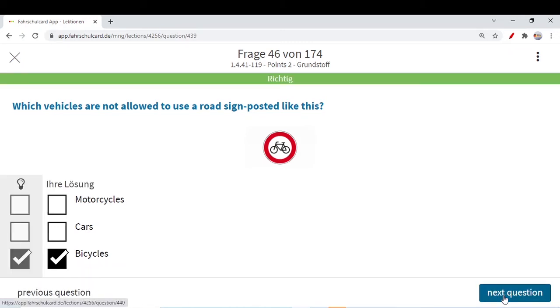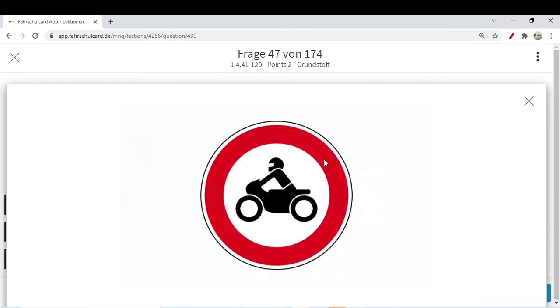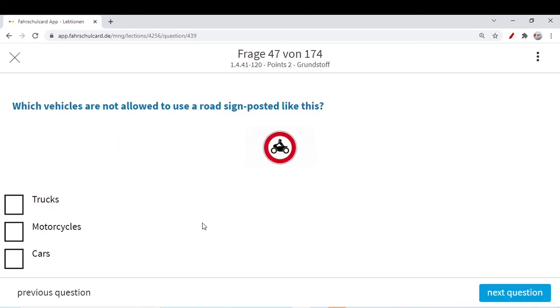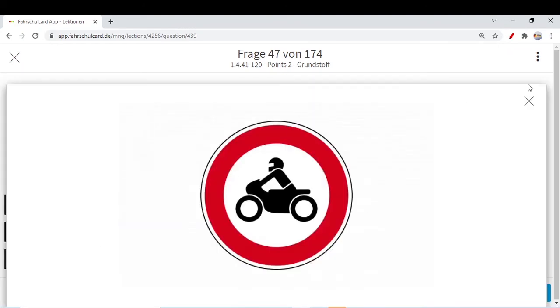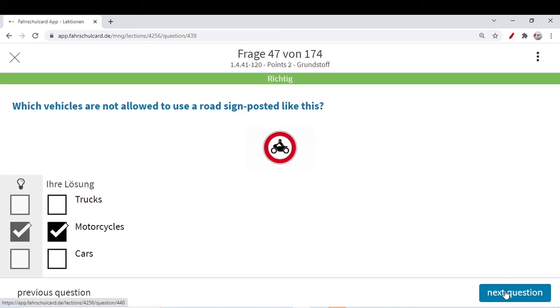Next, which vehicles are not allowed to use a road signposted like this? If you see this sign, it's a motorcycle this time. So motorcycles are not allowed. Trucks and cars are definitely not mentioned over here. Only motorcycles are not allowed to use the road signposted like this.